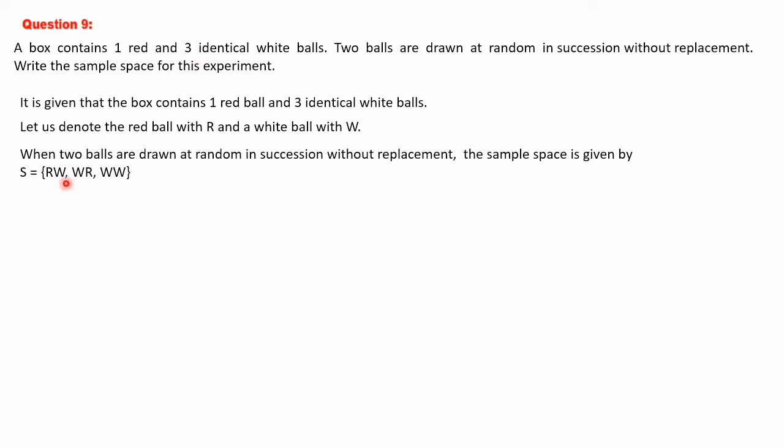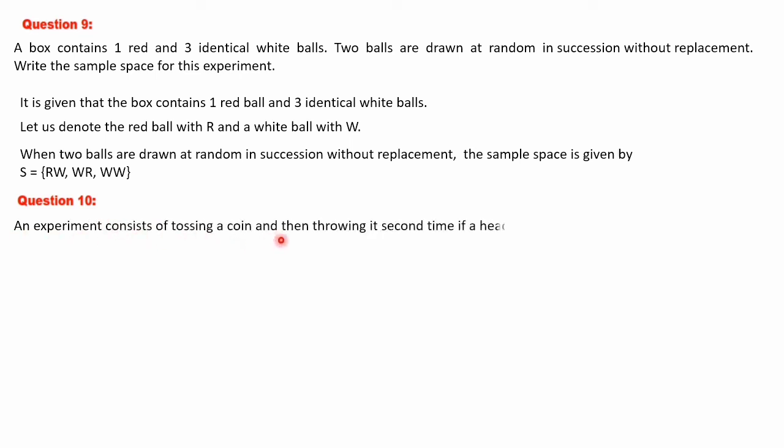So these are the possible outcomes, and this is the elements of sample space. Question number 10. An experiment consists of tossing a coin and then throwing it a second time if a head occurs. If a tail occurs on the first toss, then a die is rolled once. Find the sample space. Let's go through the question.